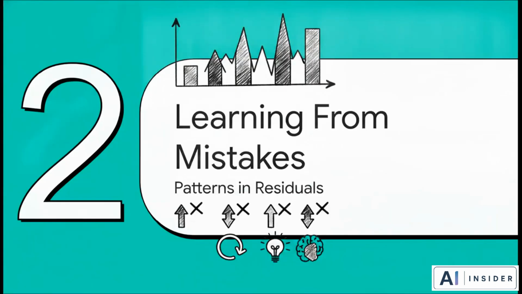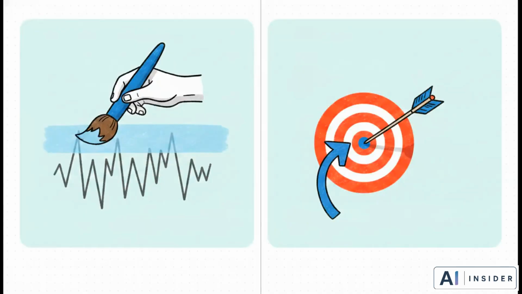Moving right along to section 2. Learning from mistakes, extracting patterns from residuals. Okay, before we go any further and actually solve this case, we have to clear up a massive misunderstanding in the data world. The moving average model is absolutely not the moving average smoothing technique we covered back in episode 2. I see people confuse this all the time.